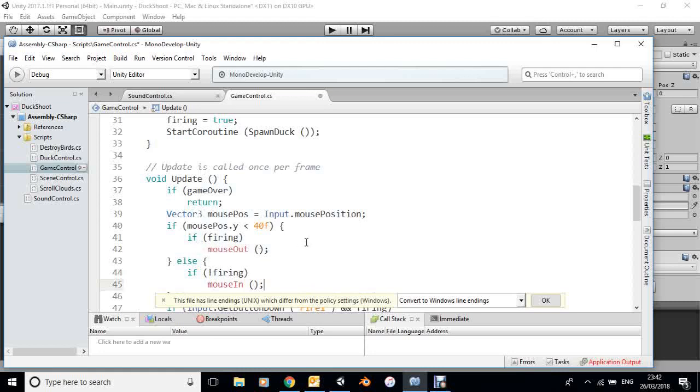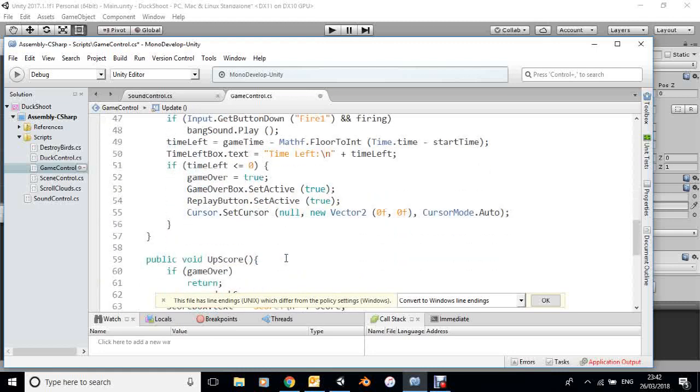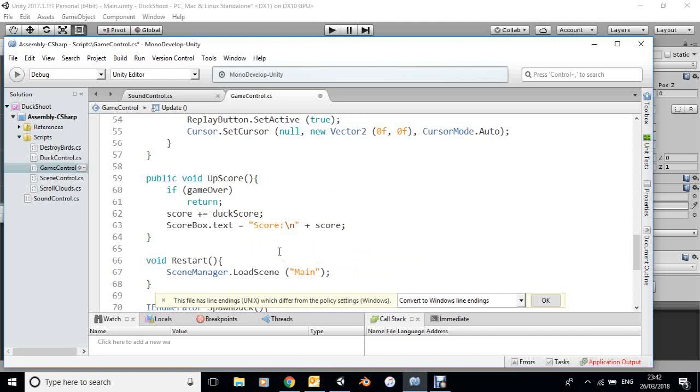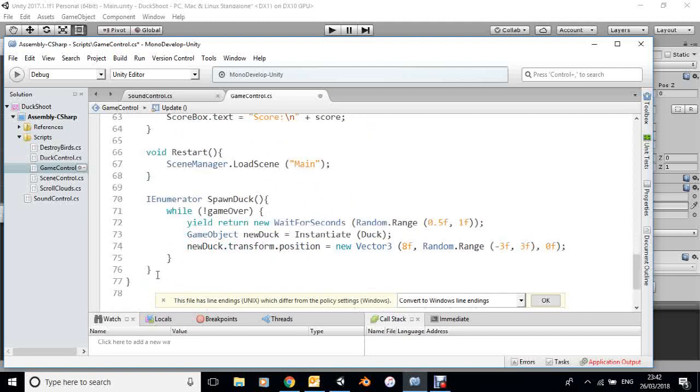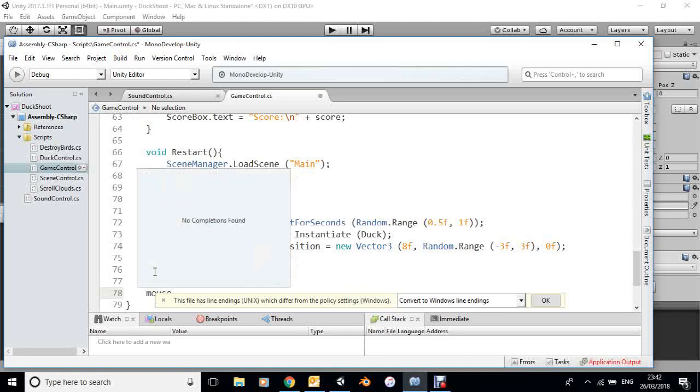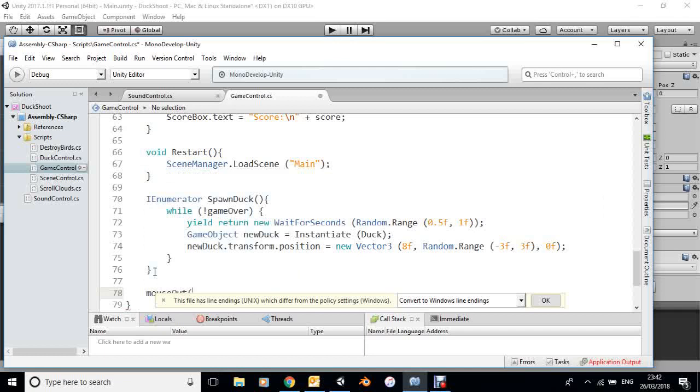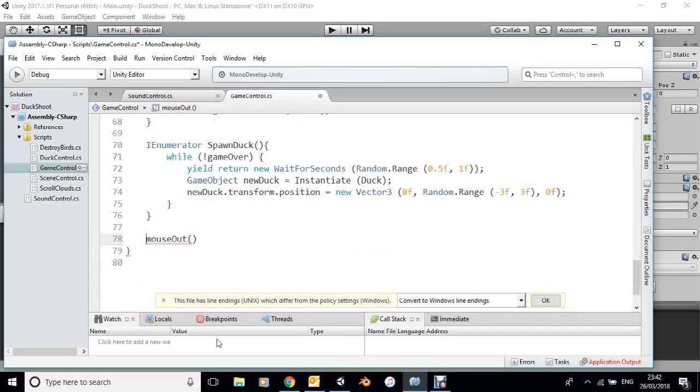Right, what I have to do now is to define these two functions. So I think I'll put these down at the bottom. It doesn't really matter where you put these functions, as long as you define them inside the class definition. Oops, void. Okay, this is our mouse out. So in other words, the mouse is outside the playing area.